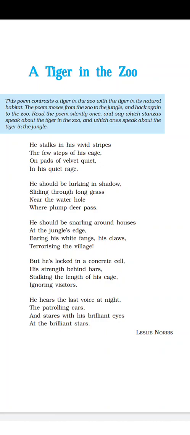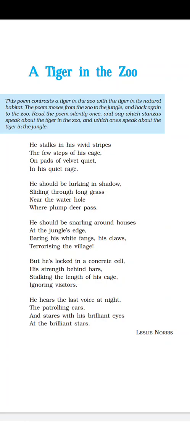terrorizing the village. Terrorizing means he will create a kind of panic, right? If a tiger comes out, then the villagers must run from here to there and will shout. This kind of panic situation.